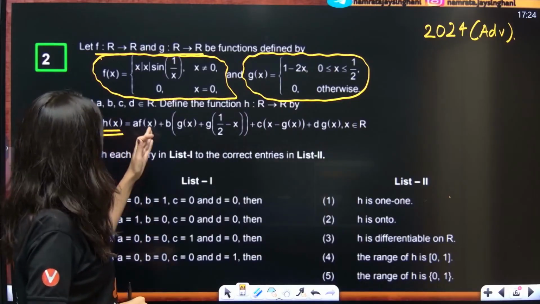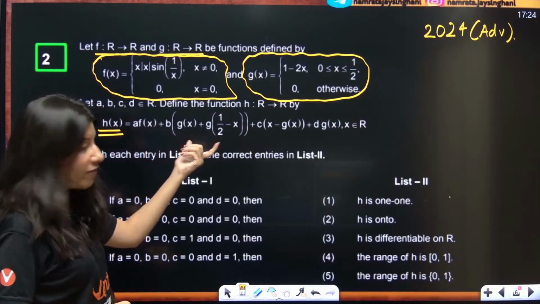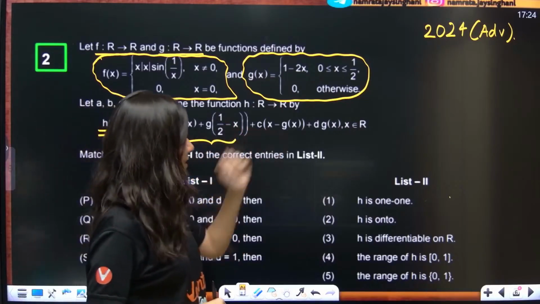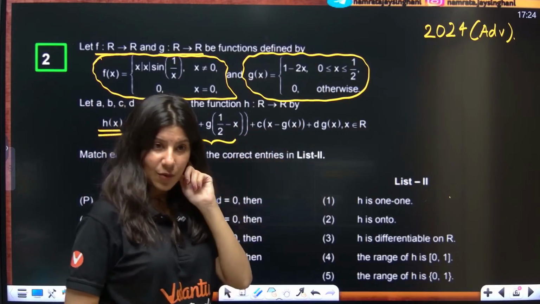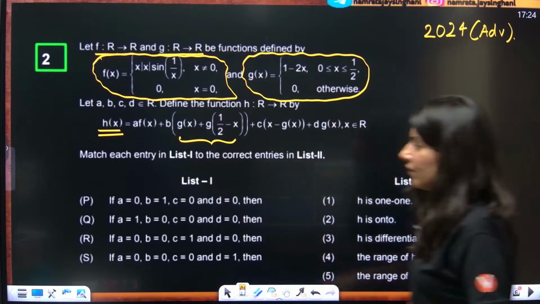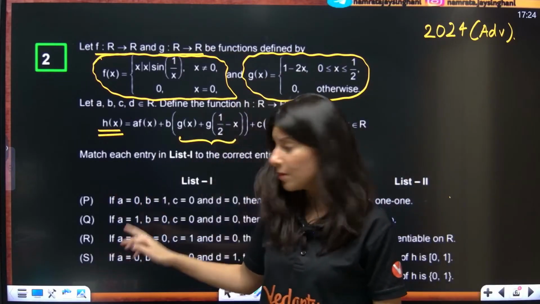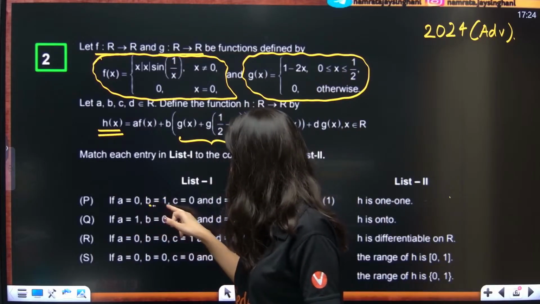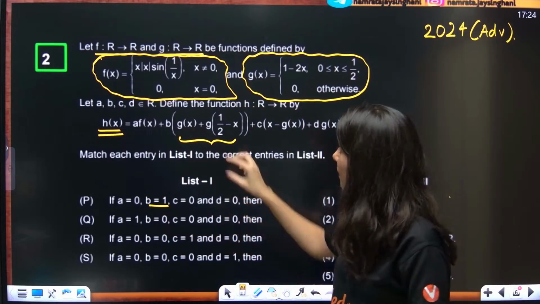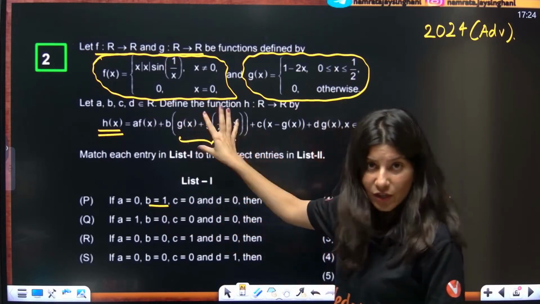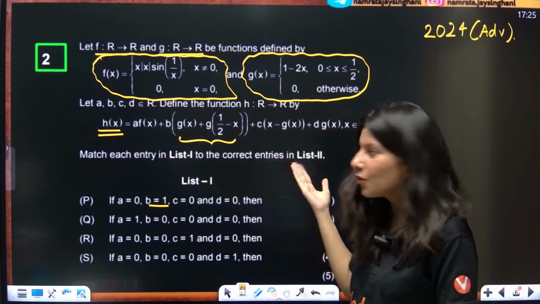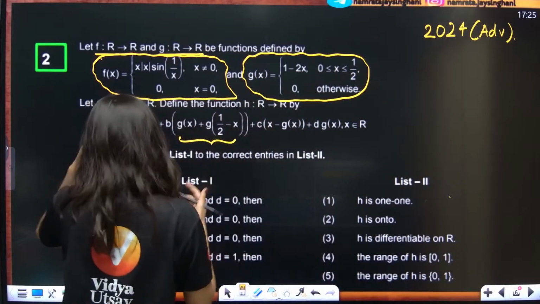h(x) is a f(x) + b [g(x) + g(1/2 - x)] and then c(x - g(x)) + d g(x). This is something which we need to deal with. Now, as per this List 1 and List 2, we are given P, Q, R, S, where in P, only b is 1 and every other coefficient is 0. If b is 1, that means only this part of h(x) will be there. a is 0, so this will be gone, this will be gone, this will be gone. h(x) over here is nothing but b times, b is 1.